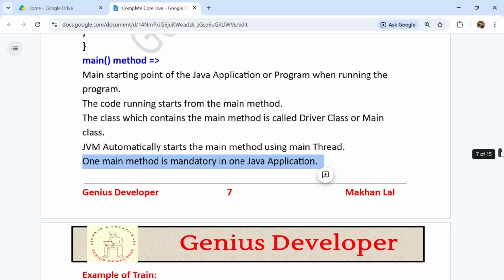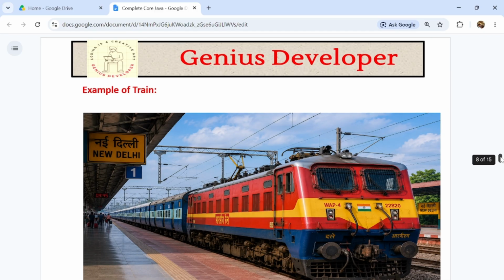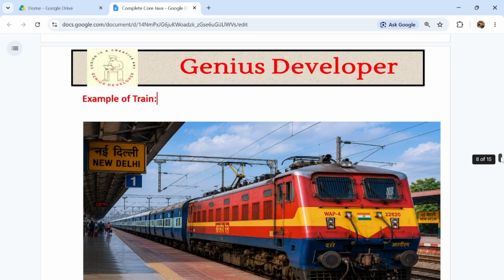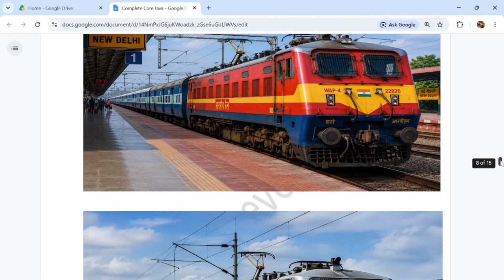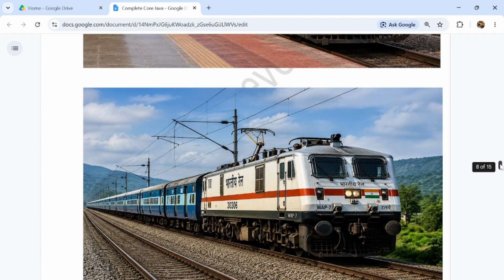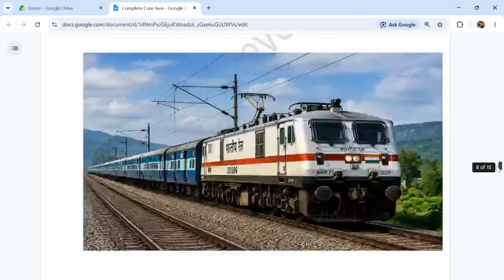I will explain with a real life scenario so that you will understand better the importance of the main method. I will explain at a high level, in a very simple way, using a real life scenario, by giving the example of a train, how the main method works. I will explain a few points.